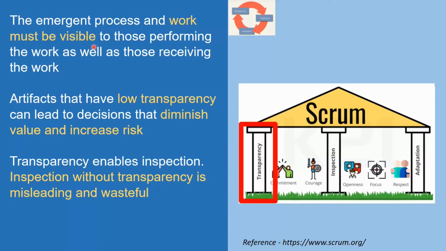Once you are 100% transparent about what is being done, how stories were pulled into the sprint backlog, the estimates, what impediments were faced, how we resolved them, and whether we were able to meet the sprint goal. It is okay if we are not able to meet the sprint goal. We tried our best. This is what we did. These were the impediments we faced. These were the things we did to resolve those impediments, and so on and so forth.